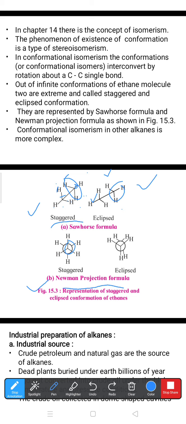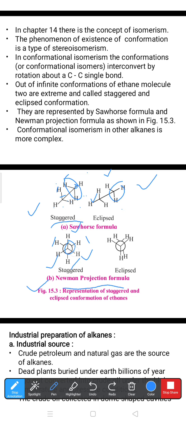The same picture can be observed this way too. On the front carbon we see the first, second, and third hydrogen. On the back carbon, hydrogen atoms are attached in the same way, first, second, and third hydrogen. So these are the same but different in geometry, in the structural or pictorial representation.